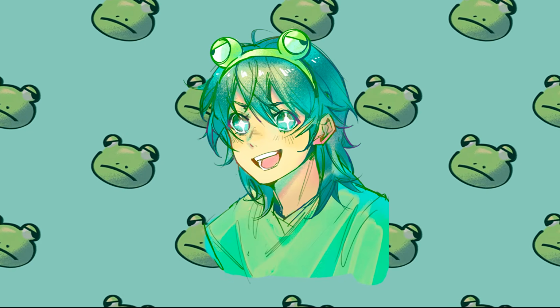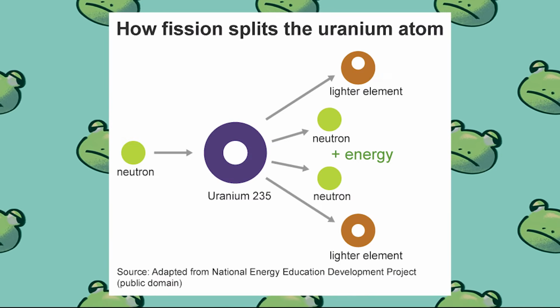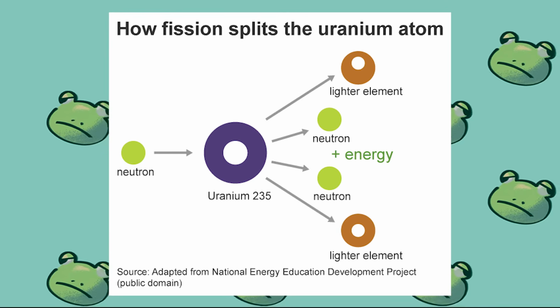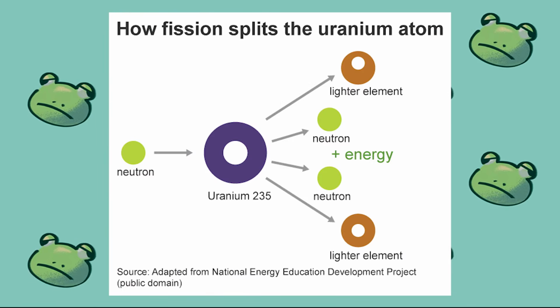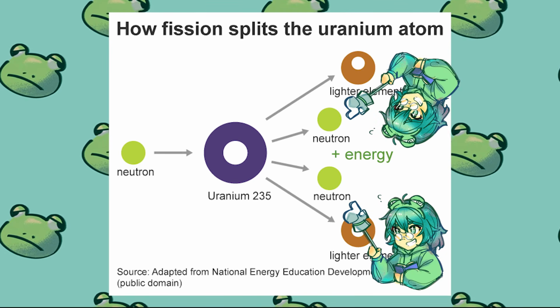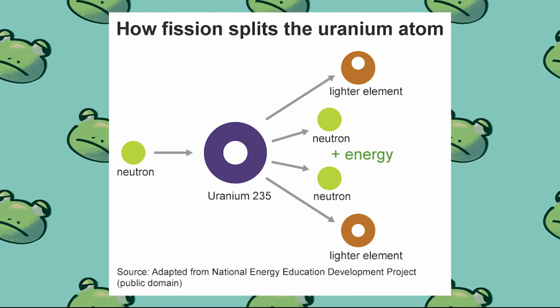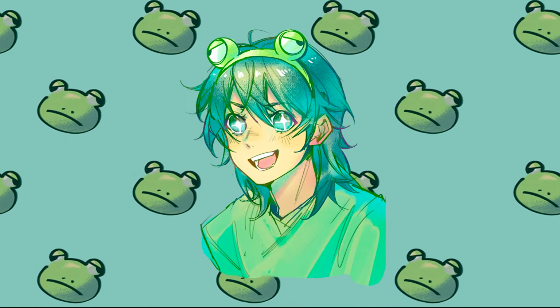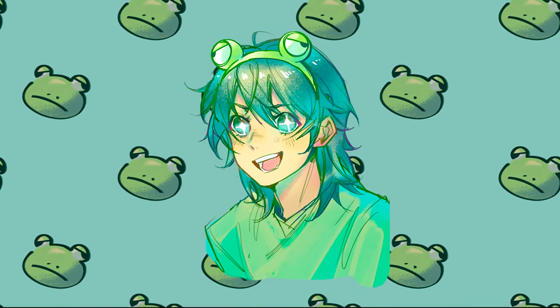For this, we specifically use uranium atoms, which when collided with an external neutron causes the uranium atoms to split, creating that... Now, the reason we use uranium specifically is that when a uranium atom is split, more neutrons are released. And those new neutrons are then able to collide with other uranium atoms, creating more and more energy. This is known as a chain reaction and is the basis for nuclear fission.